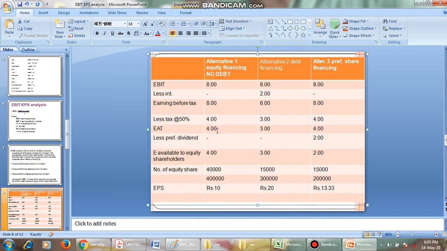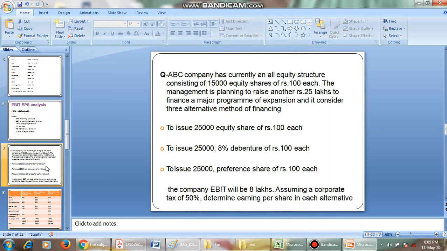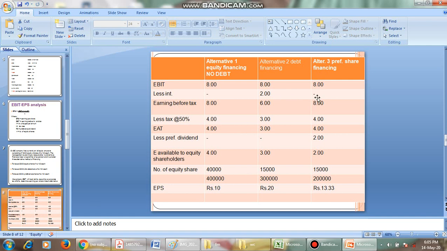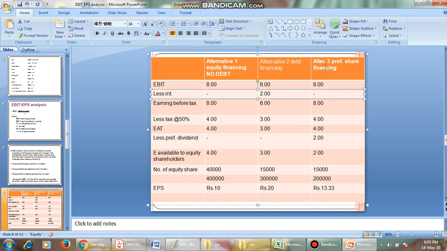Okay, what is the third alternative here? It can go for 25,000 preference shares, each of 100 rupees, so we get 25 lakhs. The 8 lakhs EBIT is common for all three alternatives. There is no interest because it is preference, so 8 lakhs minus 0 is 8 lakhs, and the tax rate is 50%. 8 lakhs into 50 by 100 gives 4 lakhs. That is 8 lakhs minus 4 lakhs, which gives us 4 lakhs, less preference dividend.